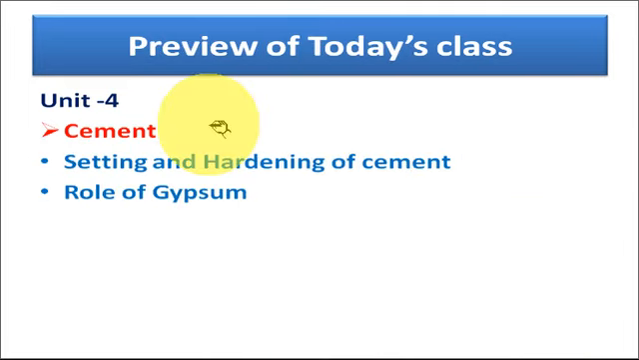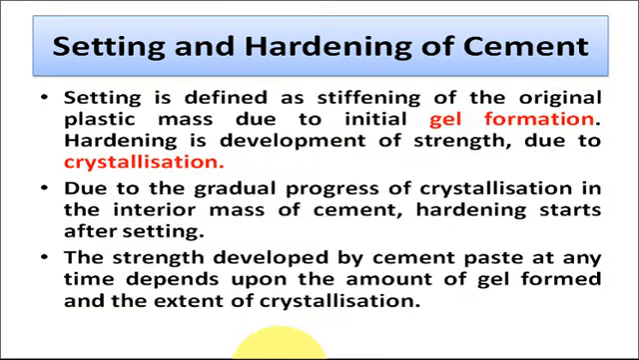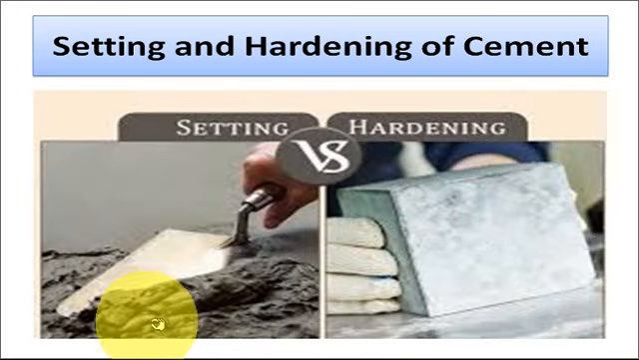Now in today's class we are going to discuss the setting and hardening of cement and the role of gypsum in the cement. So let us start with the setting and the hardening of the cement. Actually, when cement is mixed with water and allowed to stand, it sets to a hard rigid mass. This is called the setting of the cement. Thus, setting can be defined as stiffening of the original plastic mass due to the initial gel formation and the chemical reaction. Okay, so this is the setting.